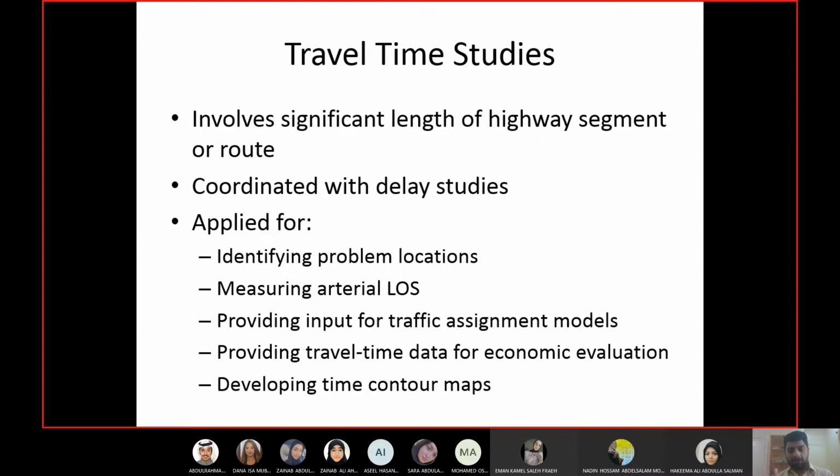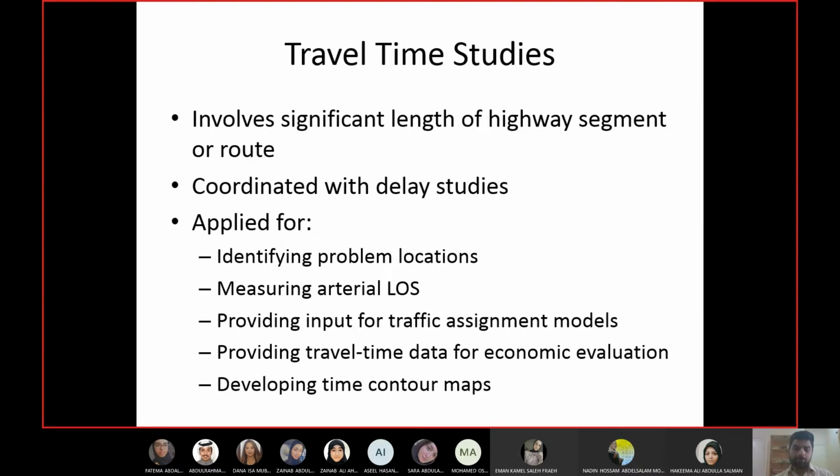The one which you have performed for your project will not be called a travel time study because of the length. Remember I told you that for spot speed studies, if you have to do it using distance upon time, then you will select a short distance, so we can still call it a spot speed.